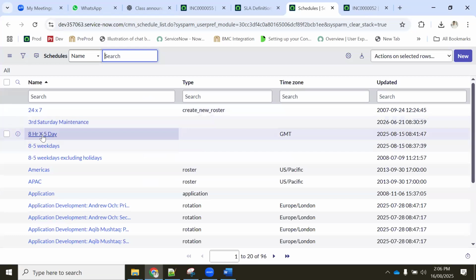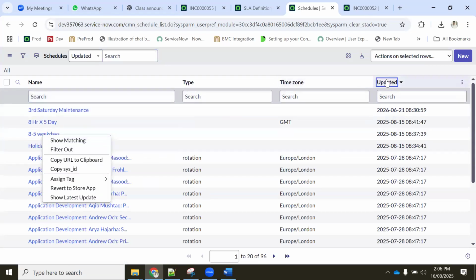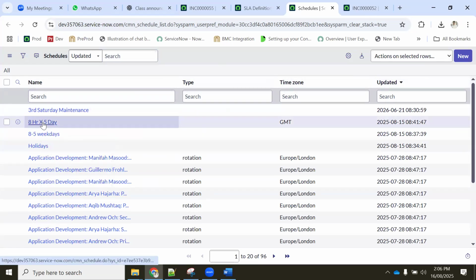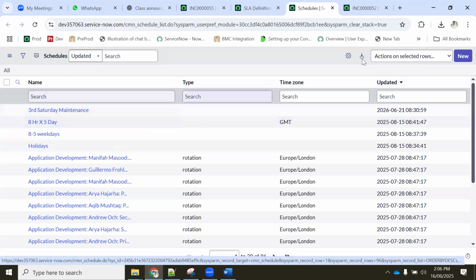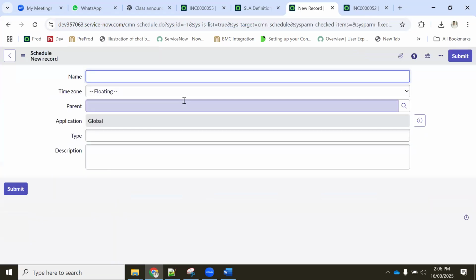So yesterday we created this one. If you see the latest updated one, updated 2026, why is it showing 2020? Okay, no problem. This one we configured yesterday. Now you want to configure a new one. Let's not confuse the old one. We'll create a new one, correct? So this is my new one. I am creating a new one.